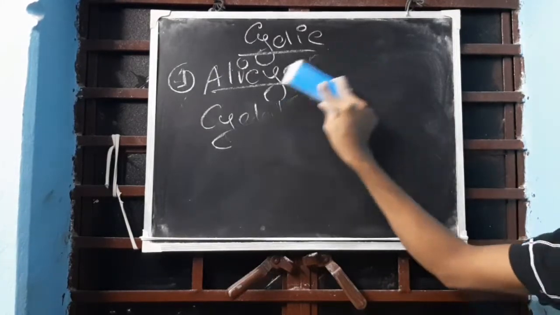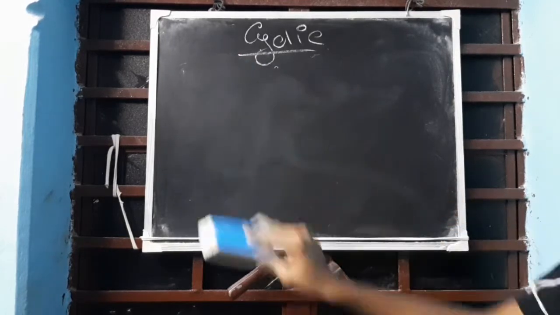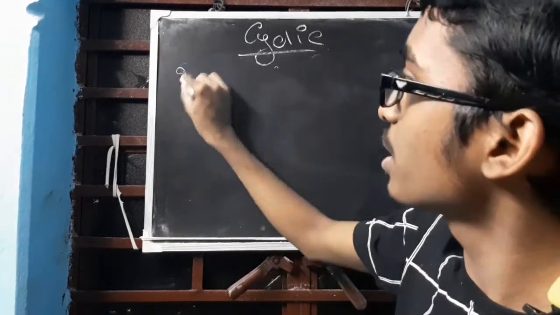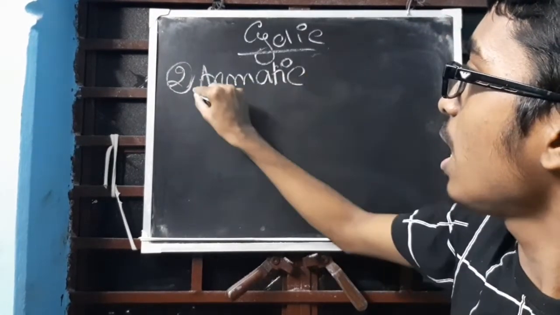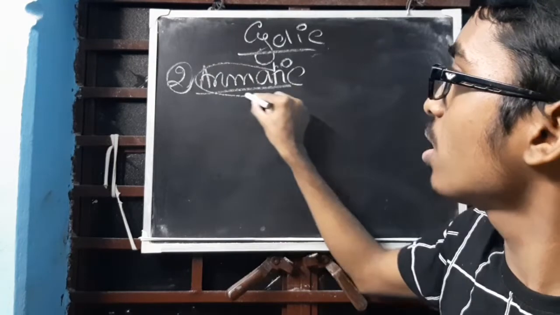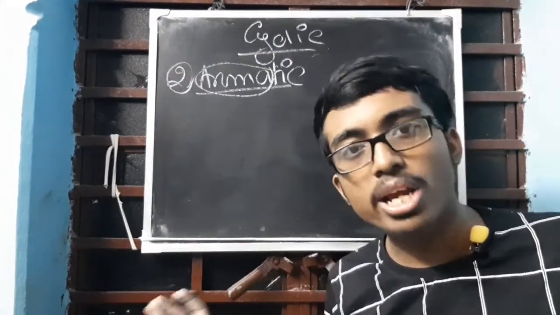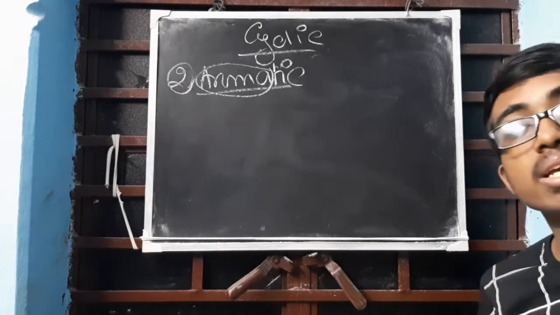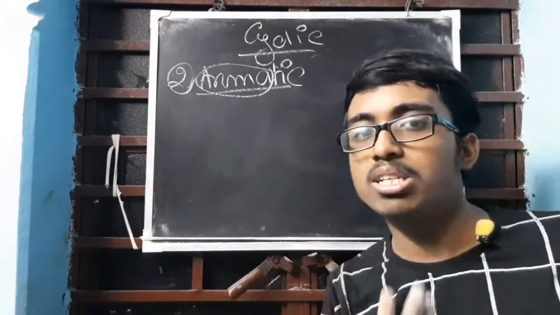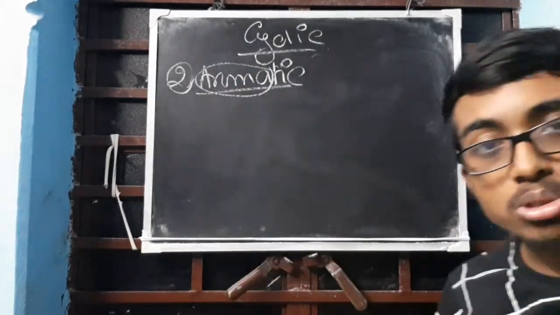Next, another classification under cyclic was aromatic. If you remember, aromatic was the second classification. So let's write aromatic. What does aroma mean? Some fragrance, some good smell. So they will have some pleasant smell, and if they have a pleasant smell, we keep them under aromatic compounds.